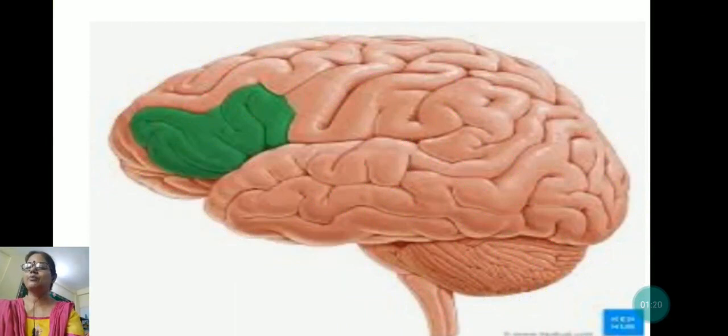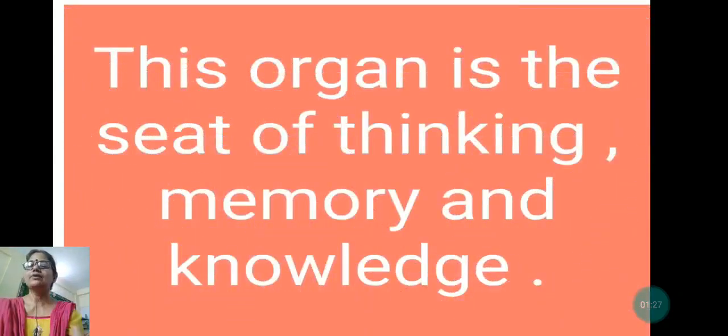This picture is of the brain. It helps us to think and do anything. This organ is the seat of thinking, memory and knowledge. This organ has control over the whole body because it thinks, it has knowledge, it can remember, and it thinks good, bad, everything. This is also called the software part of our body.